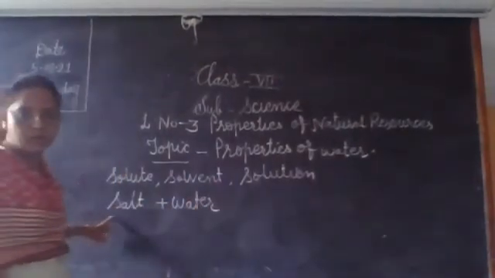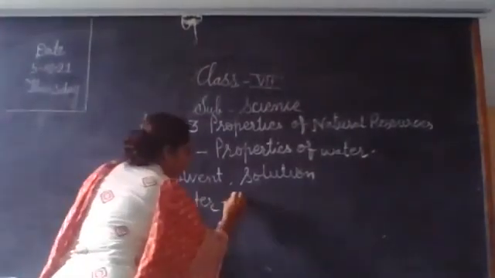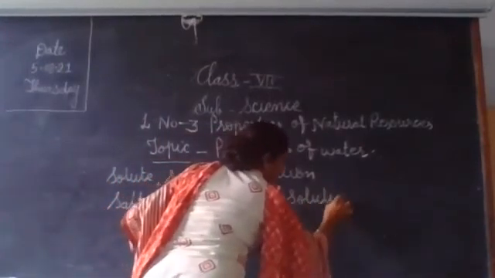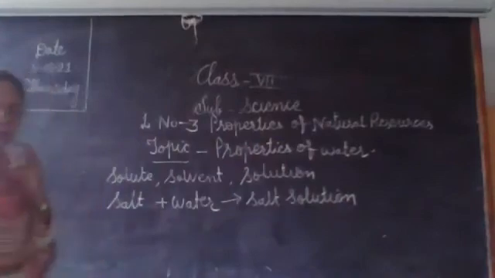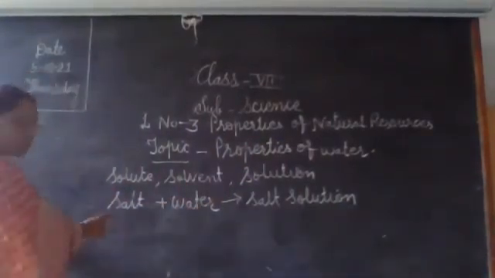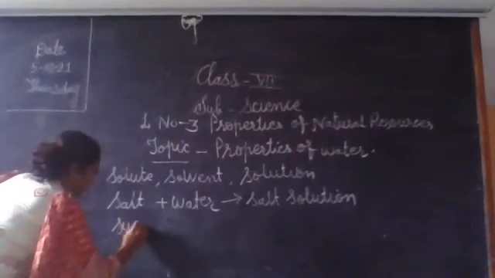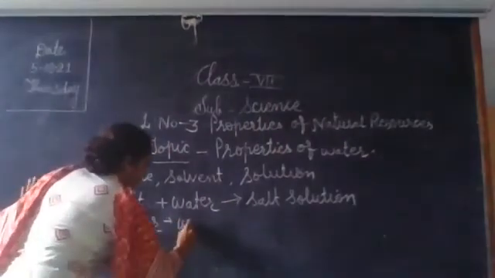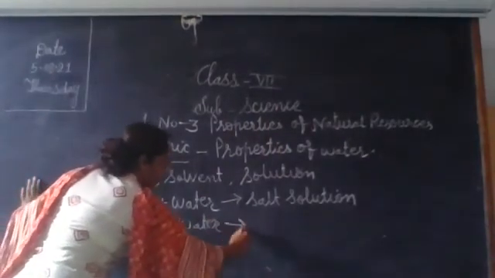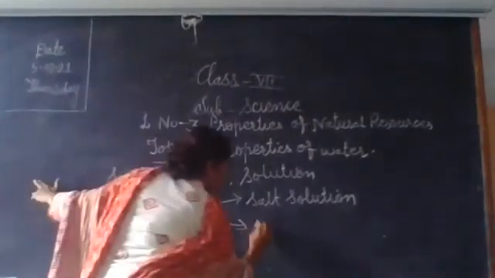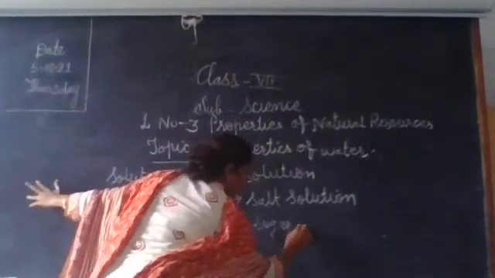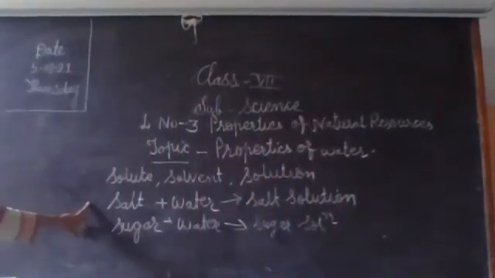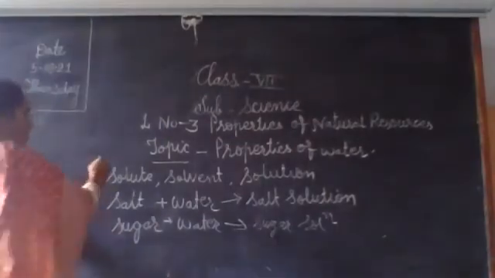Okay, so salt dissolves in water and forms a salt solution. Instead of salt, you can take sugar. You add some sugar in water. You get sugar solution. So here salt, sugar, this is called solute.